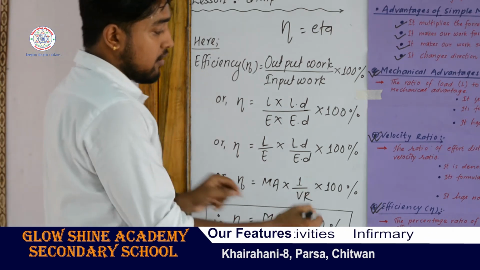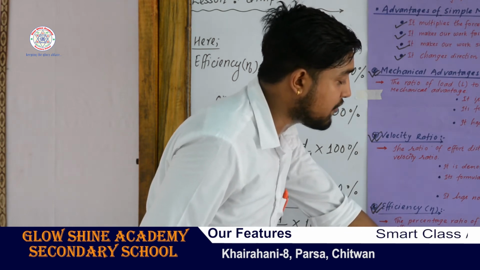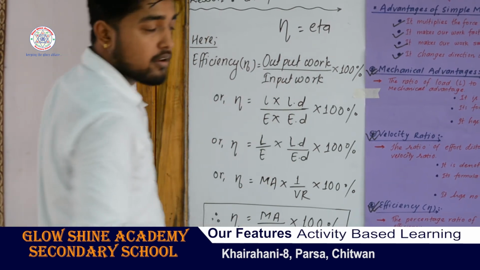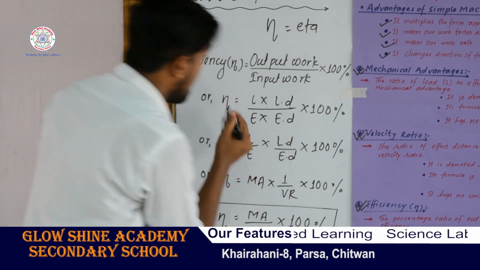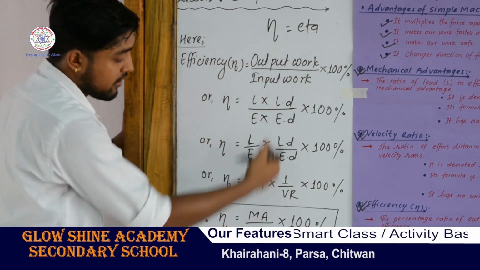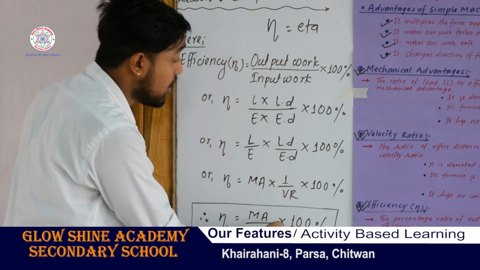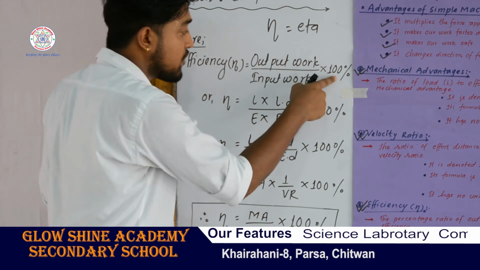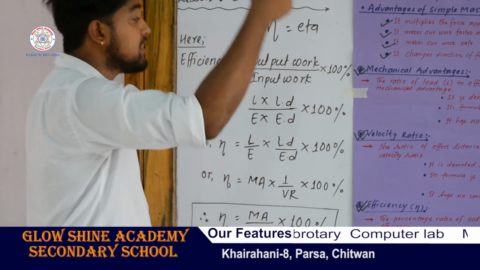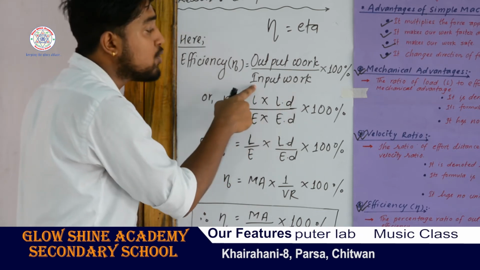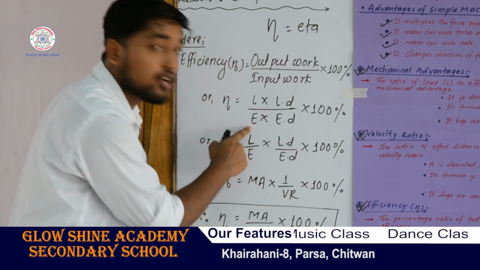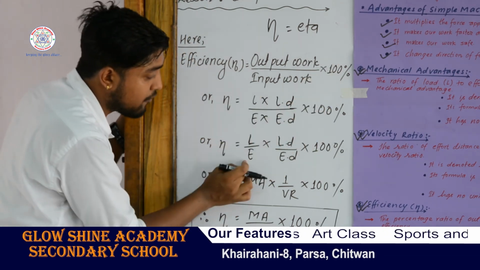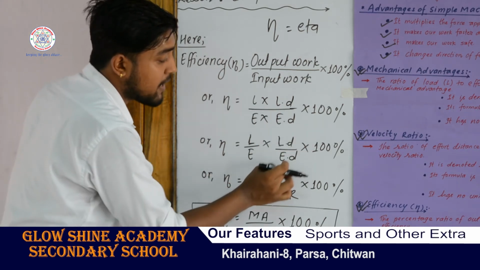We can also write efficiency equals MA by VR into 100%. When you are asked numerically to calculate the efficiency of a machine, you have to use the formula MA by VR into 100%. This is its derivation. Efficiency equals output work by input work into 100%. Output work means work done by the machine, so load into load distance, and input work is work done in the machine, that is effort into effort distance. The 100% stays as it is, and I separate load by effort and load distance by effort distance.